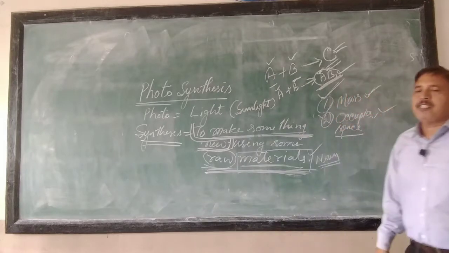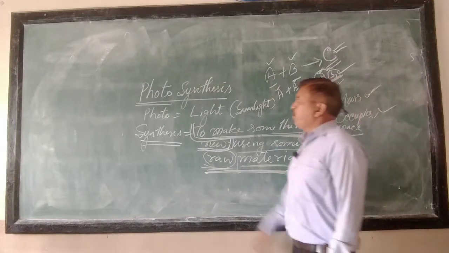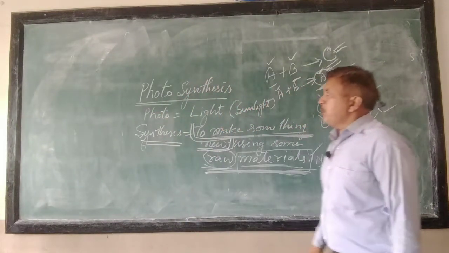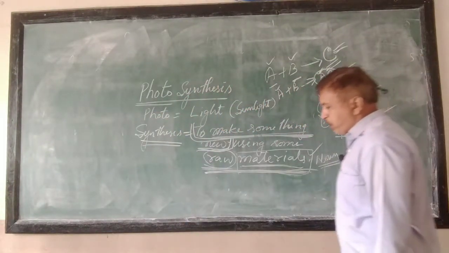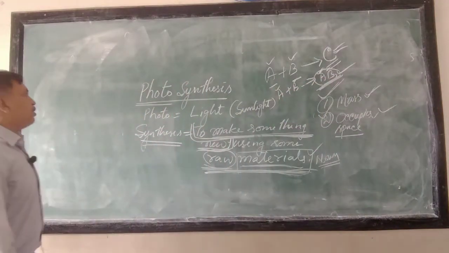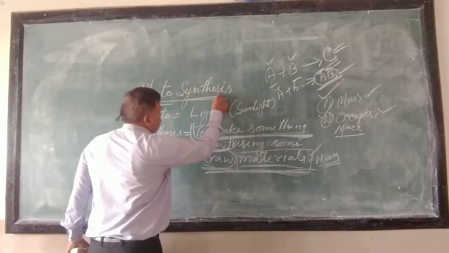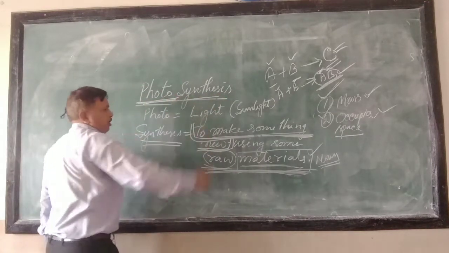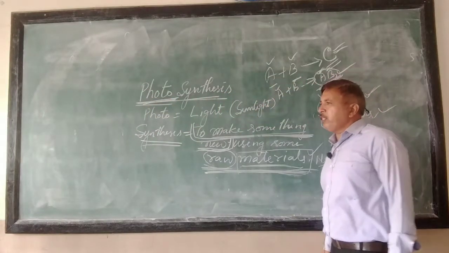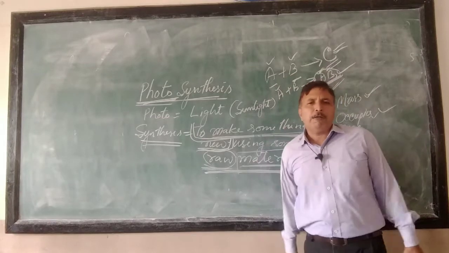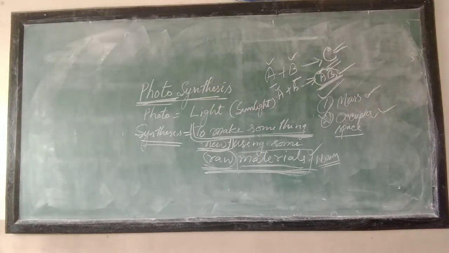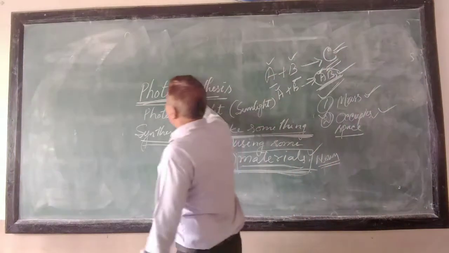So, the combined word that we use is photosynthesis, the name of your lesson that you have to go ahead with. So, photosynthesis is synthesis due to light. At this stage you must remember one thing very strictly, that photosynthesis is not possible in any case in the absence of light.